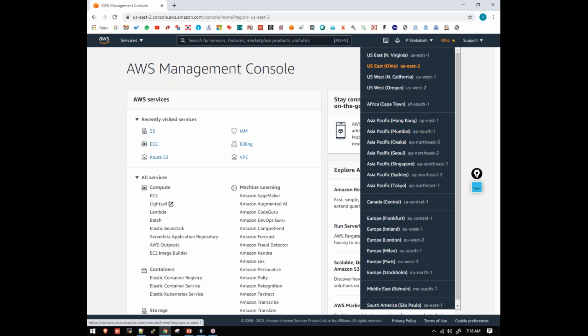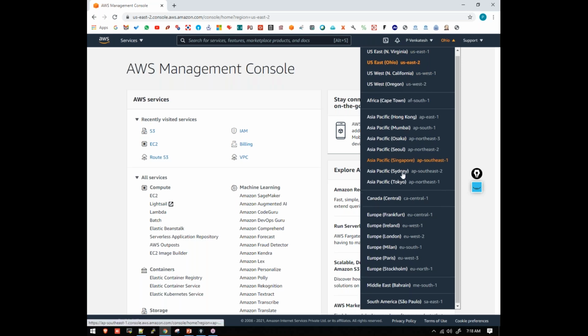We can launch servers in the US also, in North Virginia, Ohio, North California, in any region, but connecting to those servers will take a few seconds more. So to reduce the network lag and latency, it is always advised to launch servers in the nearest region available to us. Since I'm in Hyderabad, India, the nearest region is Mumbai.